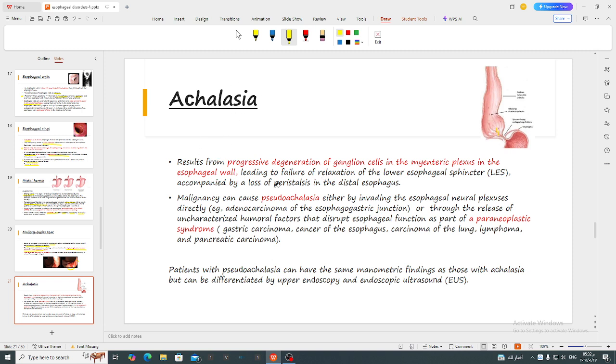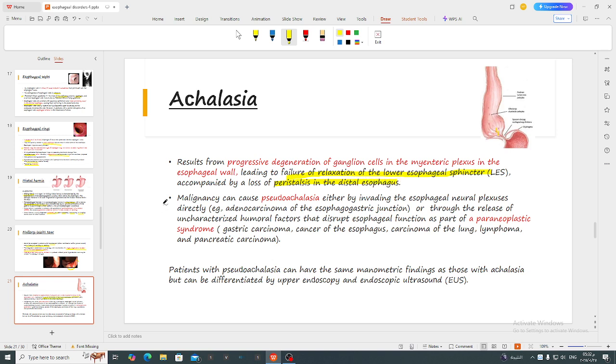Achalasia. Achalasia is a progressive degenerative disease causing degeneration of ganglion cells in the myenteric plexus in the esophageal wall. It causes failure of relaxation of the lower esophageal sphincter accompanied by defective peristalsis in the distal esophagus.